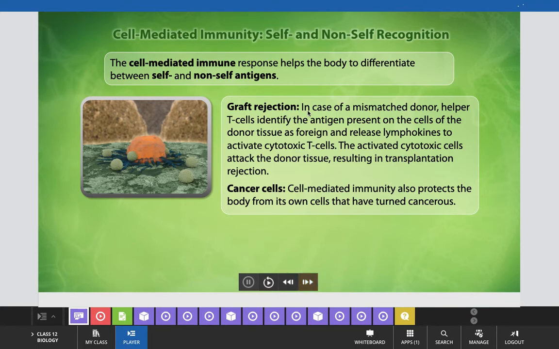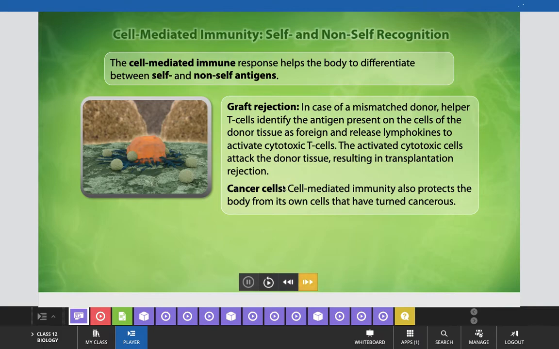That's why at that time the patient should be given immunosuppressants to suppress its immunity so that the graft can be accepted by the body. In case of a mismatched donor, helper T cells identify the antigen present on the cells of the donor tissue as foreign and release lymphokines to activate cytotoxic T cells. The activated cytotoxic cells attack the donor tissue, resulting in transplantation rejection.